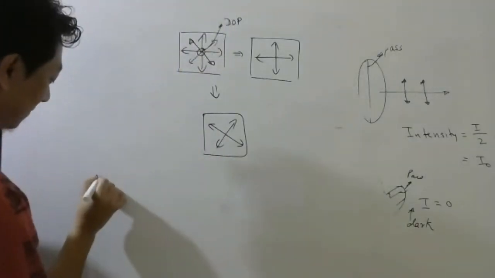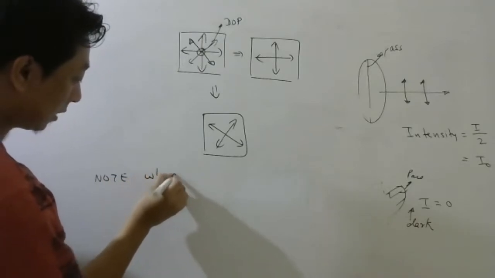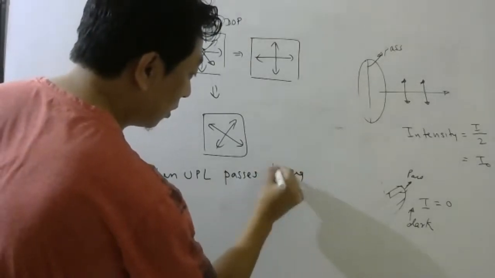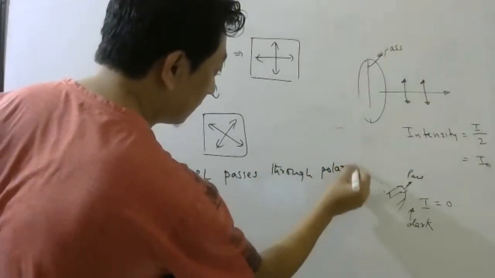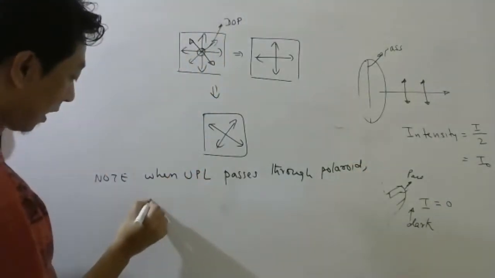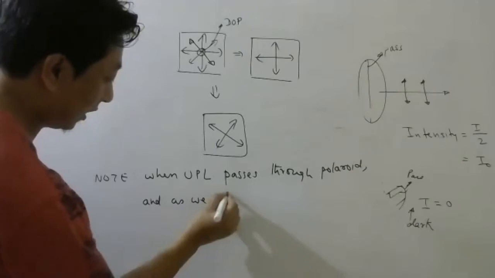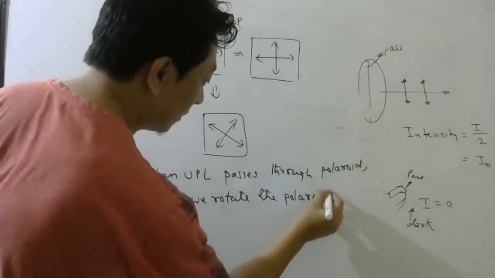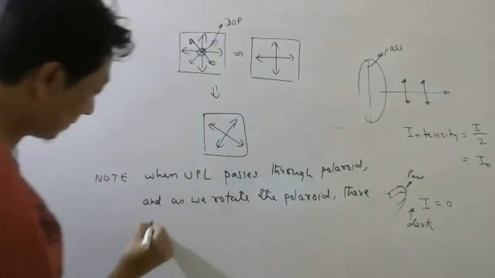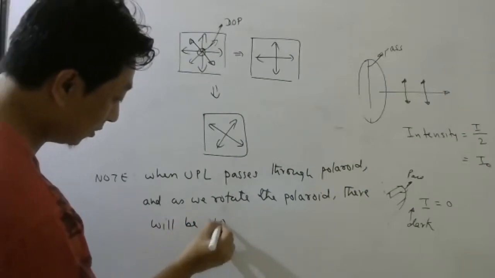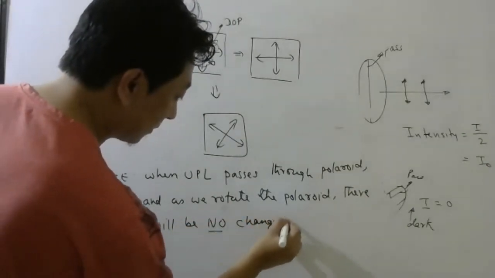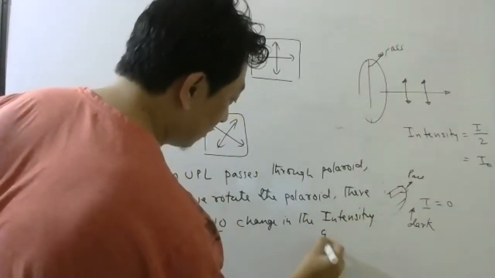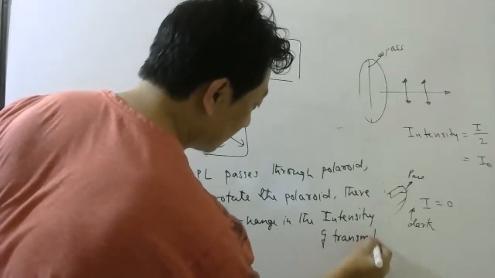So, very important note: when unpolarized light passes through a Polaroid and as we rotate the Polaroid, there will be no change in the intensity of transmitted light.